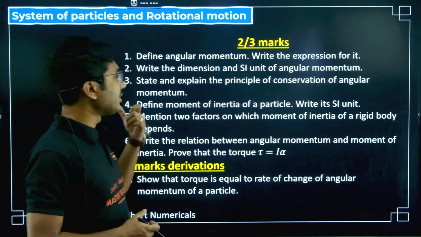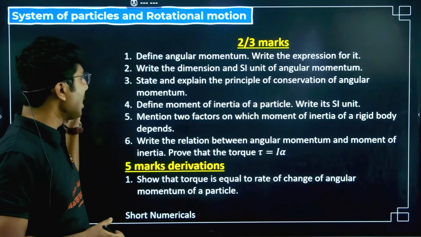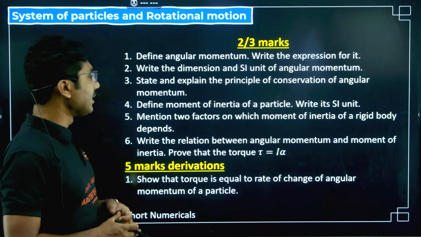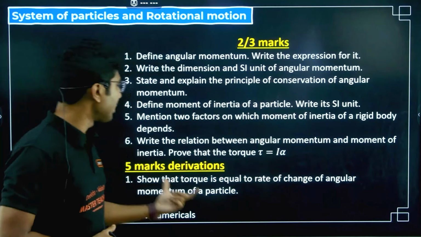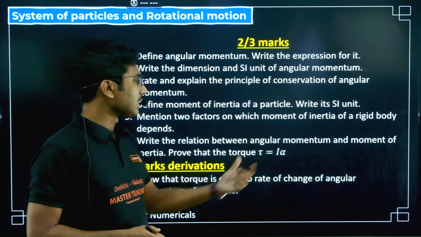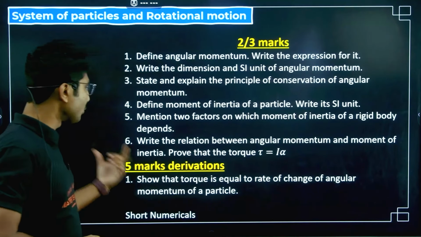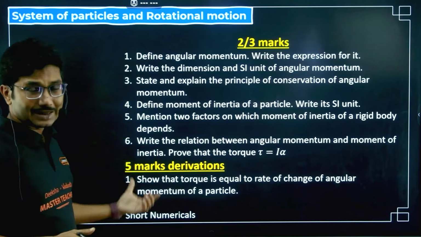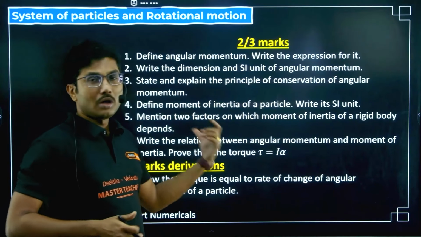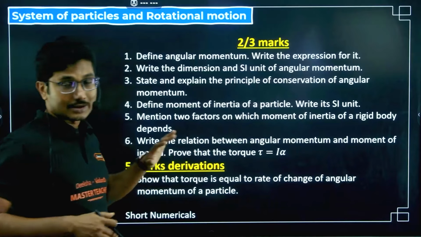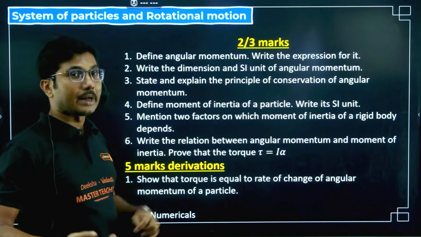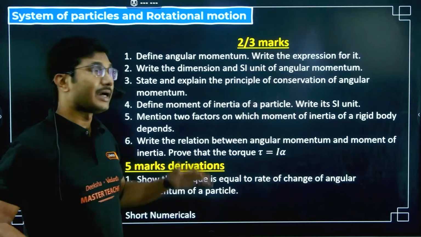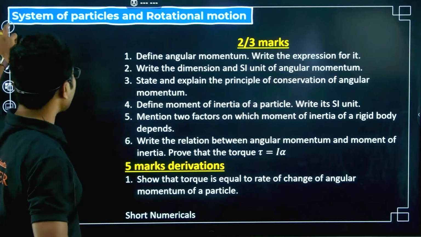Define moment of inertia of a particle. Write its SI unit. Mention 2 factors on which the moment of inertia of a rigid body depends. Write the relationship between angular momentum and moment of inertia. Prove that the torque equals I alpha. Show that the torque is equal to the rate of change of angular momentum of a particle. This is a 5-mark derivation. Now, this is the chapter. As I said, if you have prepared, you have to check whether you have prepared for these questions or not. If you have not prepared, you can skip this chapter for now.